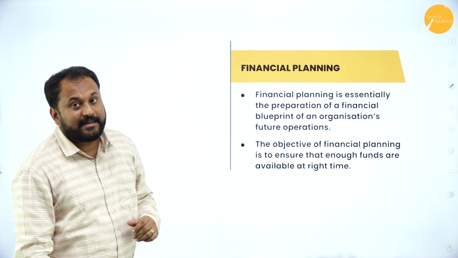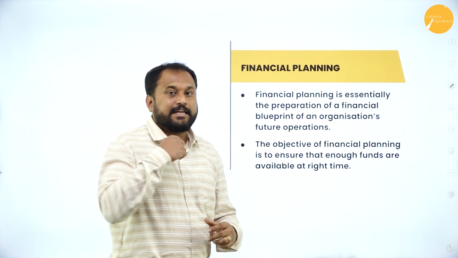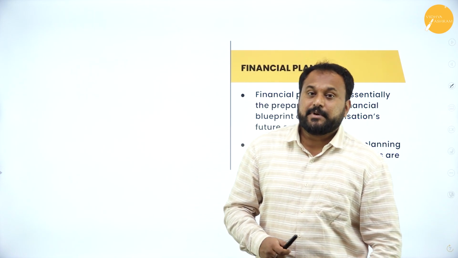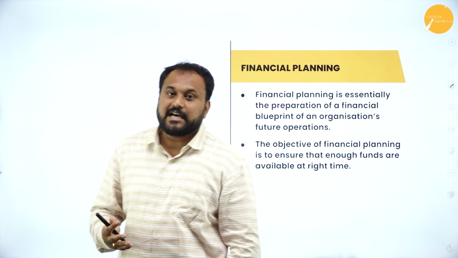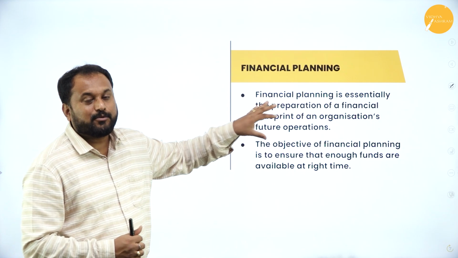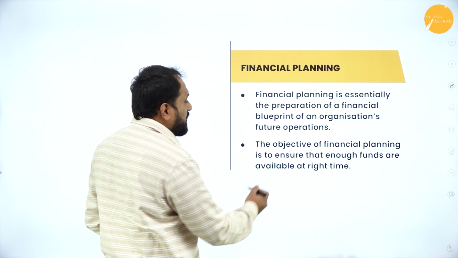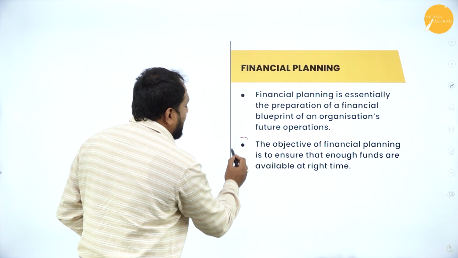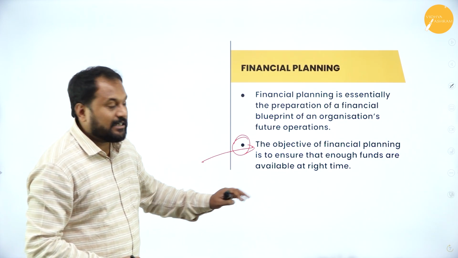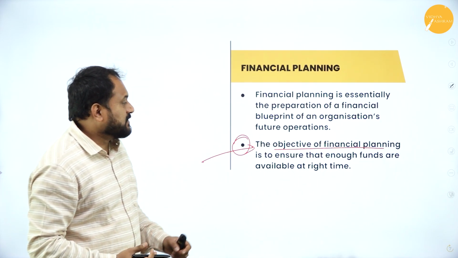So financial planning is essentially the preparation of a financial blueprint. So whenever we go with any planning of finance, we are supposed to know the blueprint of that. The reason being the blueprint, because business is uncertain. When business is uncertain and very risky, we need to actually plan our finances. So why we are supposed to plan our finances, I'll just tell you here itself. The objective of financial planning, see, this can be a question, is to ensure that enough funds are available at the right time. See, they can ask you a question, give the 2 objectives of financial planning.